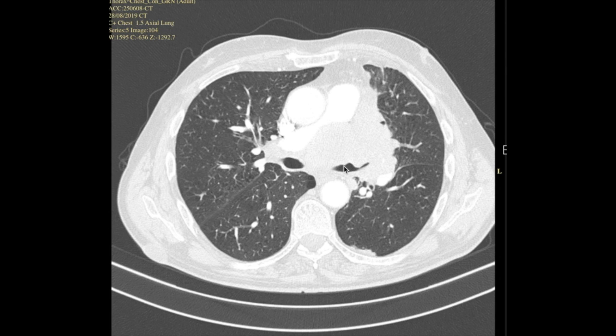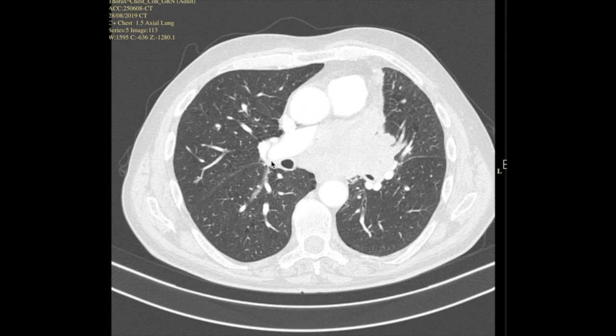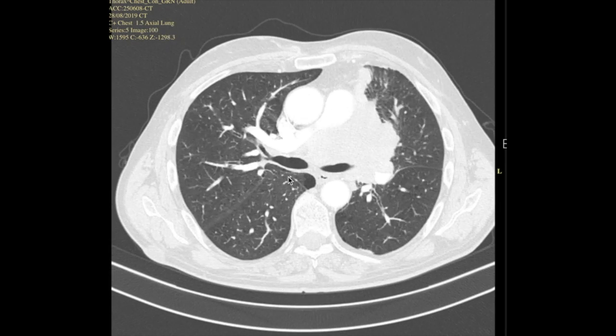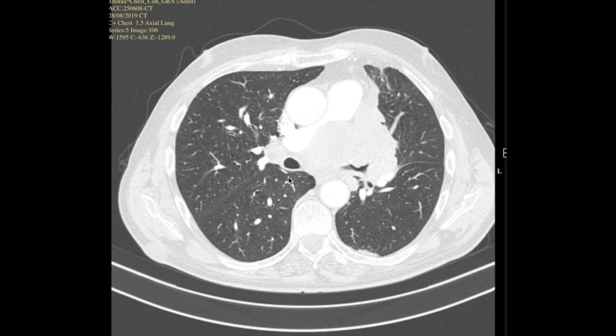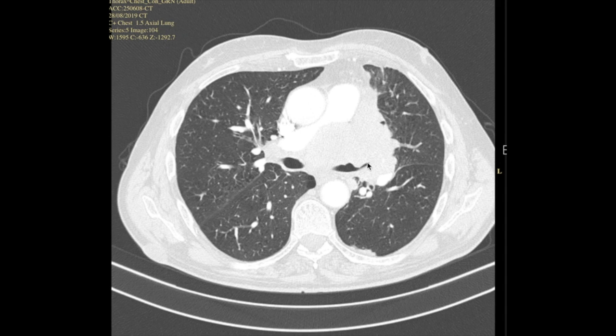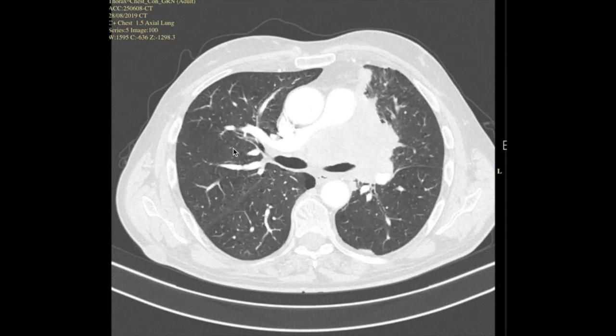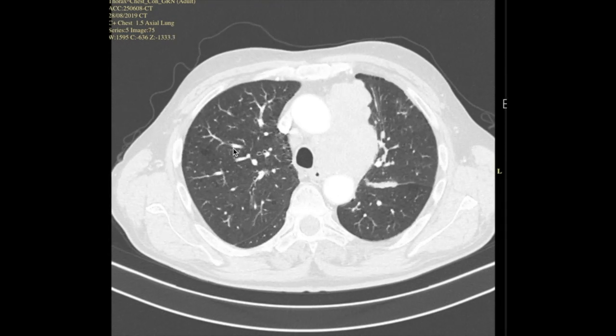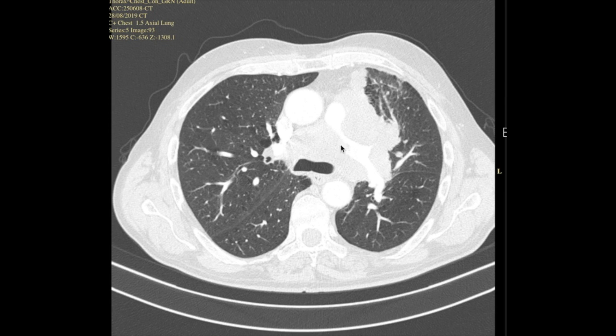There's some abnormality here as well. And there we go into the lower lobe, surrounded by tumour. If we just come back a little bit, we can see that the airway going into the upper lobe is tiny. It's almost completely obstructed. The upper lobe is aerated because it has not collapsed, so there must be some air getting through, but not much. It won't be long until that obstructs. We can also see here that this is the main pulmonary artery branching into the left pulmonary artery, and that's indented by this tumour.